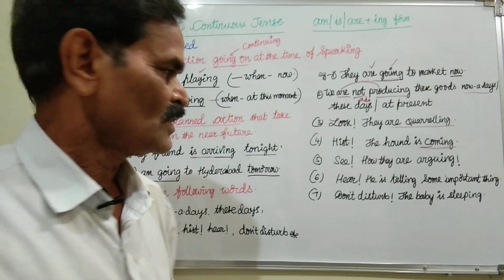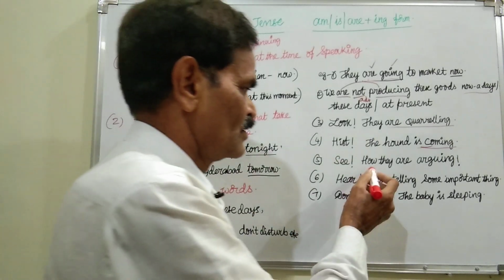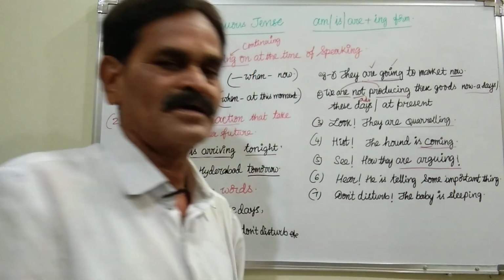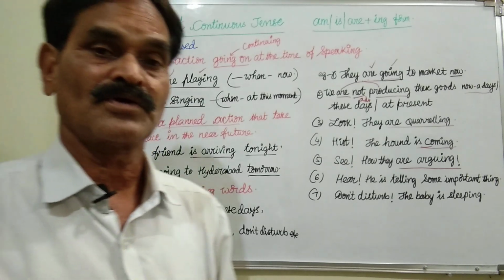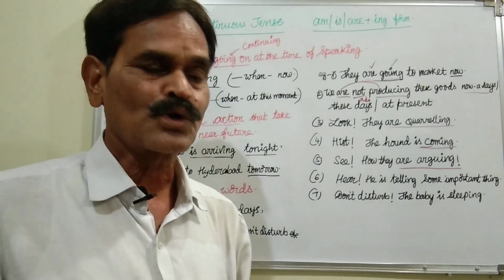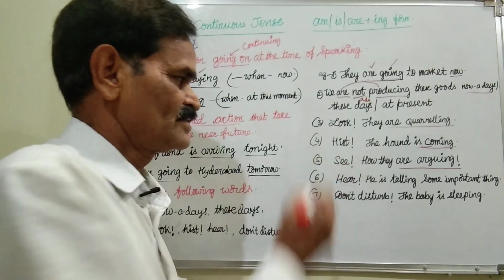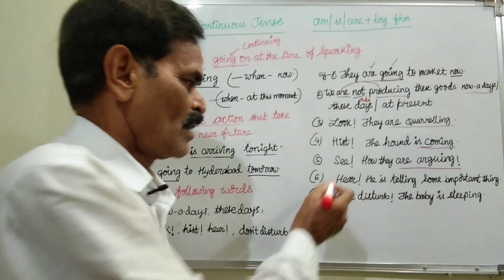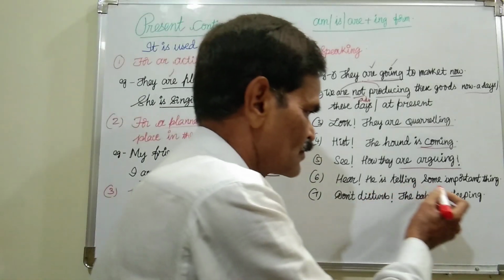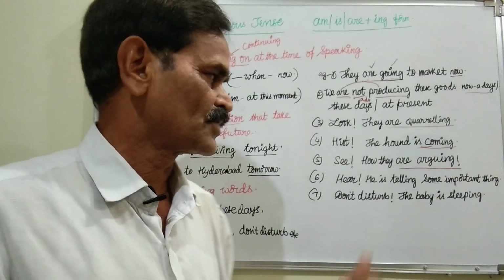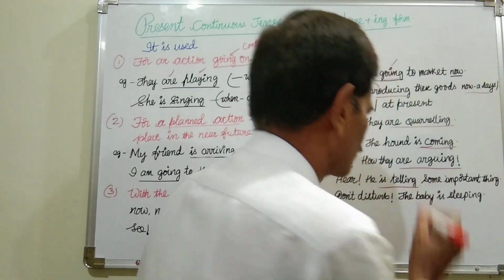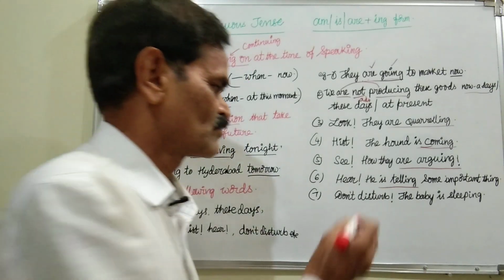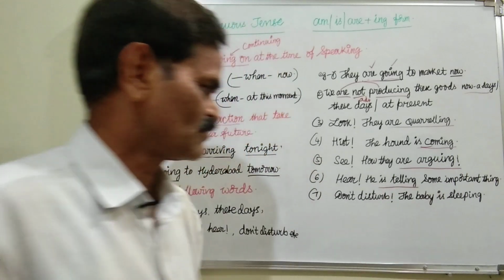Now see. When "see" is also there: see how they are arguing. Are plus ing form, again present continuous: how they are arguing, how they are quarreling, how they are talking. In that way, when "see" is there, you must use am, is or are plus ing form, that is present continuous only. In the same way, "Here, he is telling some important thing," drawing attention. So here also "is telling": is is the be form, telling is the present participle or ing form. So this is what is called present continuous tense we have to use.